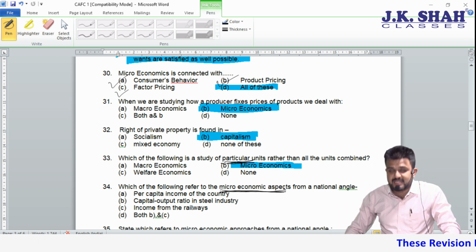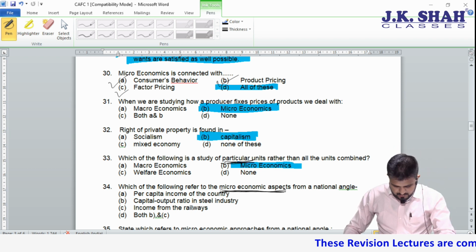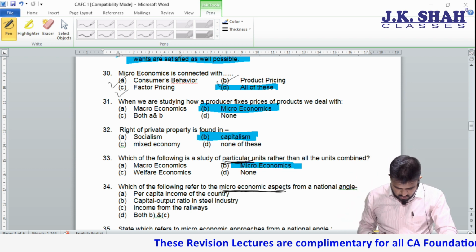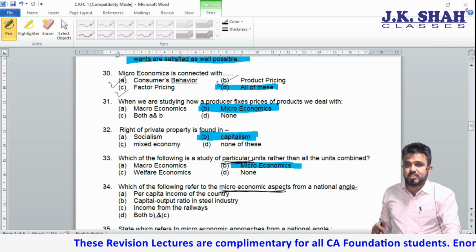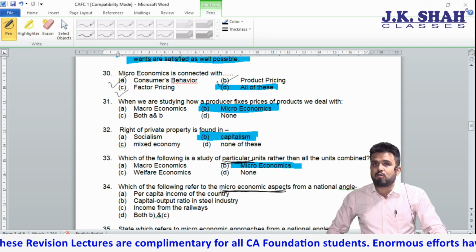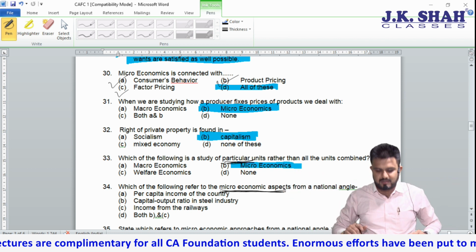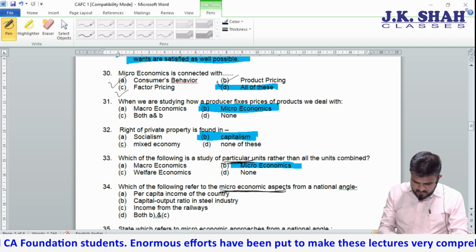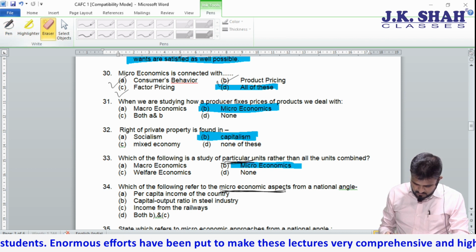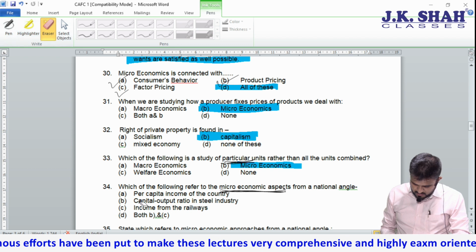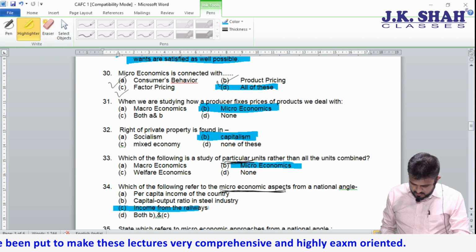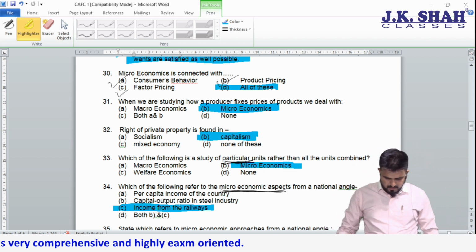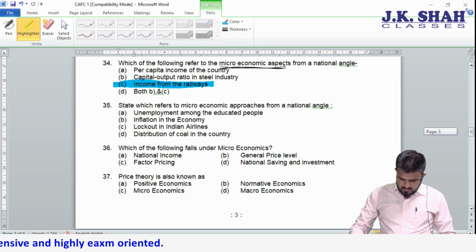Income from railways, I have already made you right. Per capita income of the country, that is macro. Capital output ratio in steel industry is also macro because steel industry has many firms. So the correct answer is income from railways. Moving to the next.